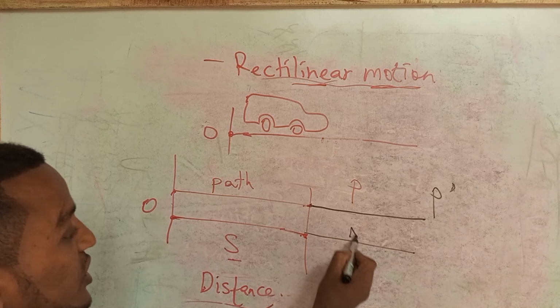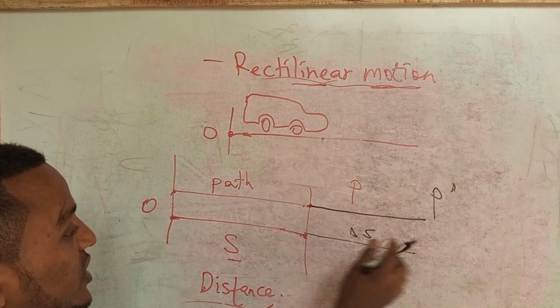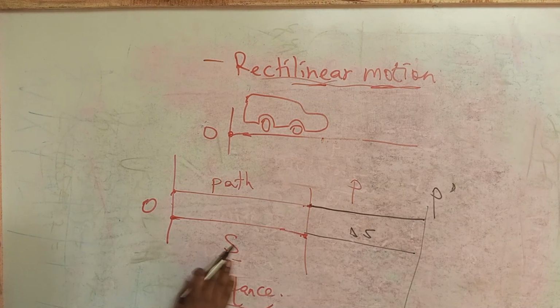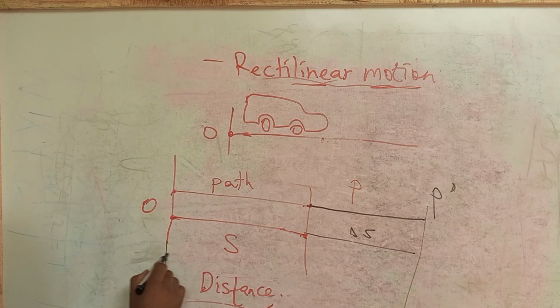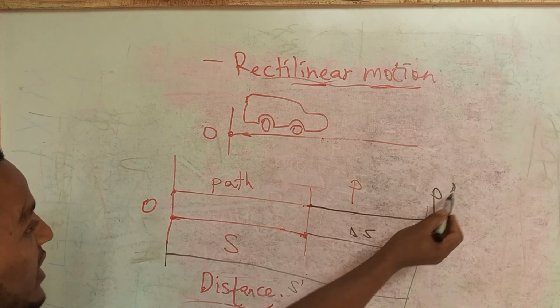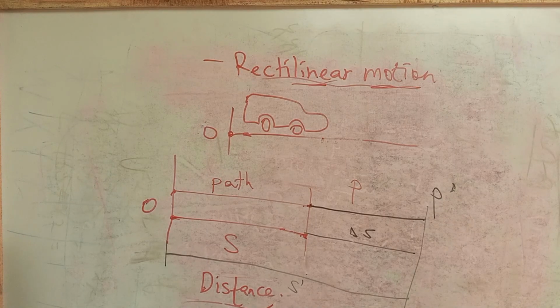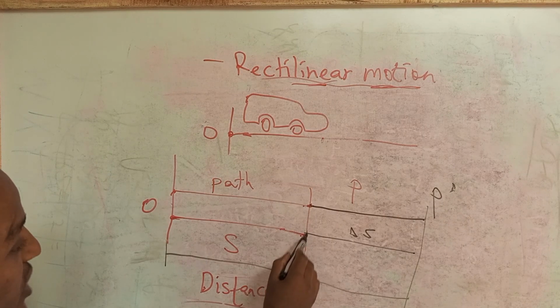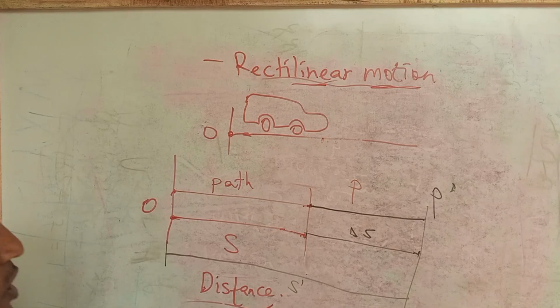This is a change in distance. This change in distance is there. So the distance from the origin to this one is S prime, as we said P prime. So the magnitude of the length between P and P prime in changing S, this change in S, is equal to S prime minus S. This is the change of position, measured by a distance.